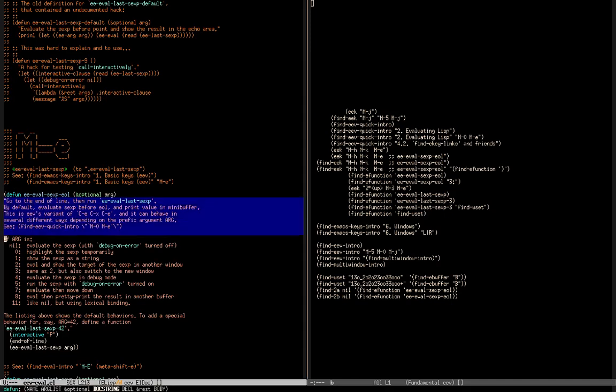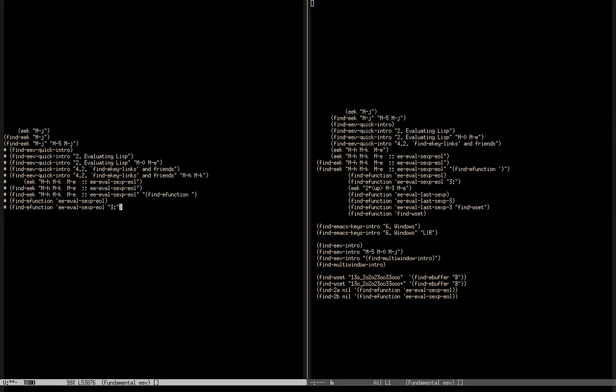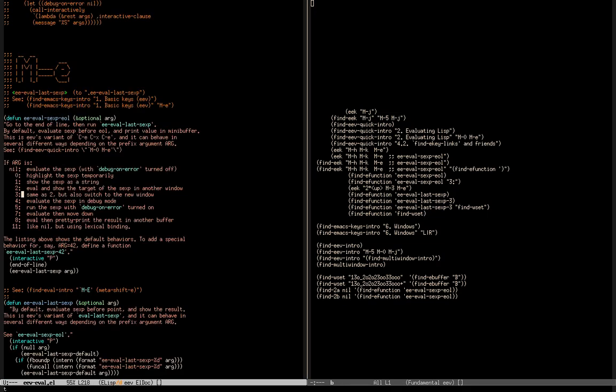The doc string of this function explains what this numeric argument does. This line here explains what it does when the numeric argument is 3, so I want to save a link to this position. So here's an explanation in English, but I want an explanation in code.